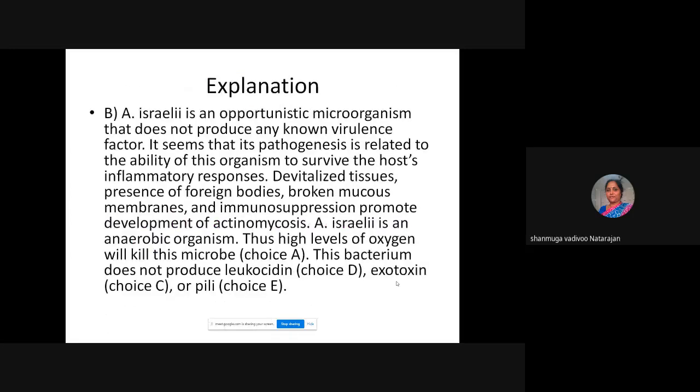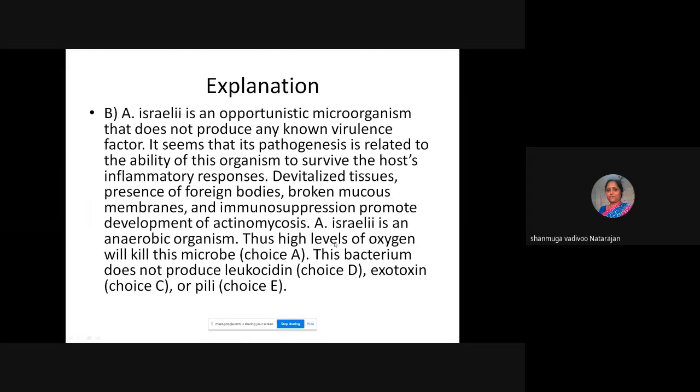The explanation: Actinomyces israelii is an opportunistic microorganism that does not produce any known virulence factors, but it has the ability to survive the host inflammatory response. Devitalized tissue, presence of foreign bodies, broken mucous membrane, and immunosuppression can all promote the development of actinomycosis. As I have told you, it is an anaerobic organism.